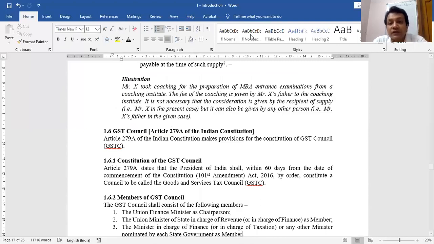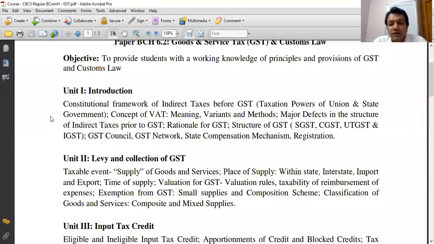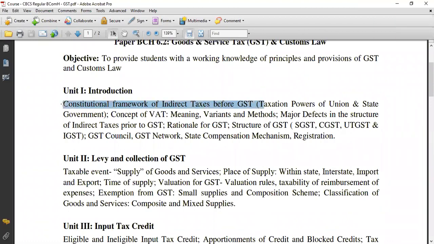Now let me share with you another screen. Now see what we have covered in this Unit 1. We have covered the constitutional framework before GST, the earlier articles before GST. Concept of VAT: there is no need for you to learn VAT meaning, variants, methods. You can skip this one. Defects in the structure of indirect taxes: I have covered that there is tax on taxes, goods and service tax were not integrated, and ITC was not allowed in all cases. So these were the major defects.